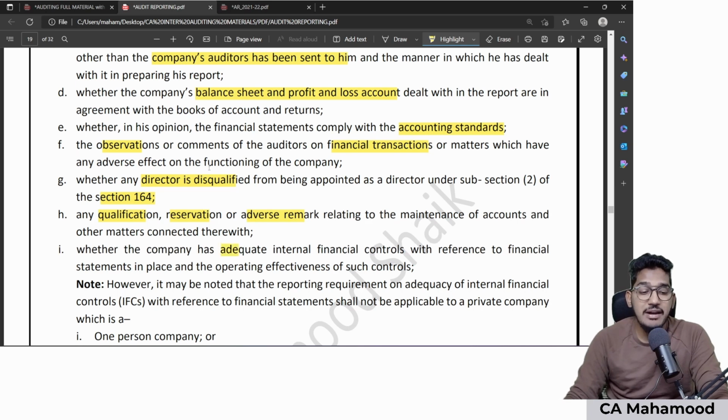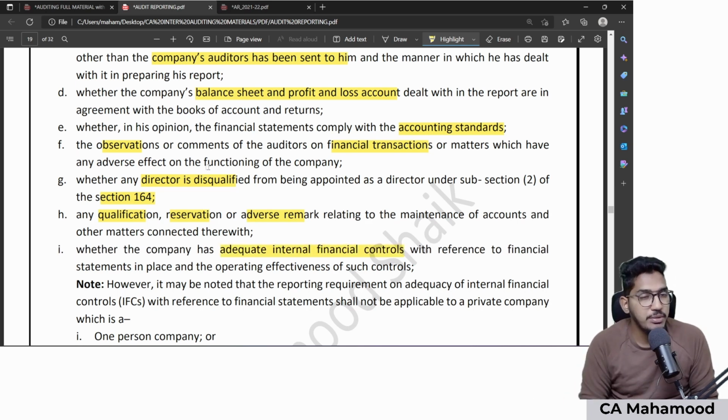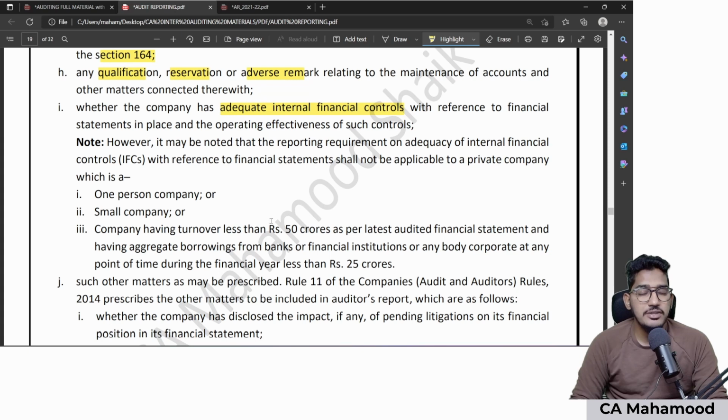Next, whether the client is having adequate internal financial control, whether your client company is having proper internal financial controls and whether those internal financial controls are operating effectively or not. On this also you need to give comment. However, there is one note point here. For some companies, internal financial controls are not at all applicable. Some companies don't need to have internal financial controls at all.